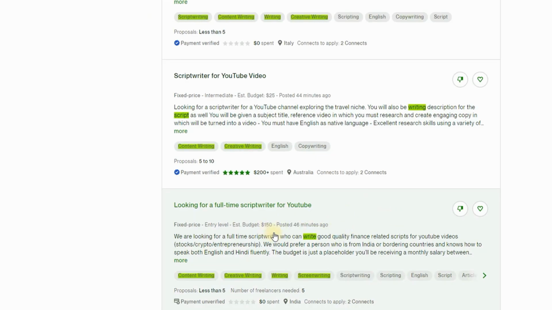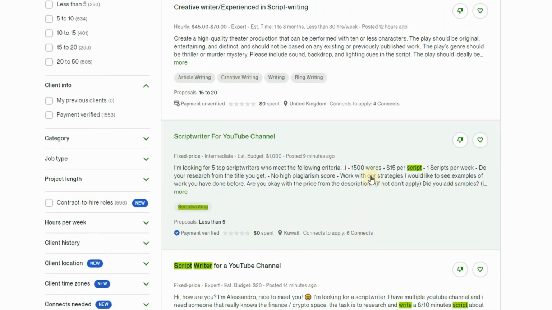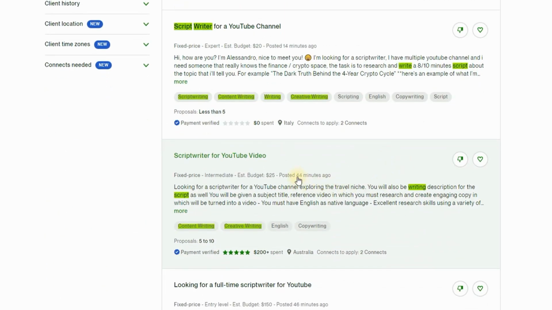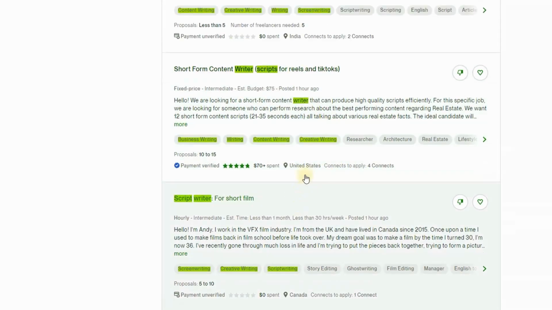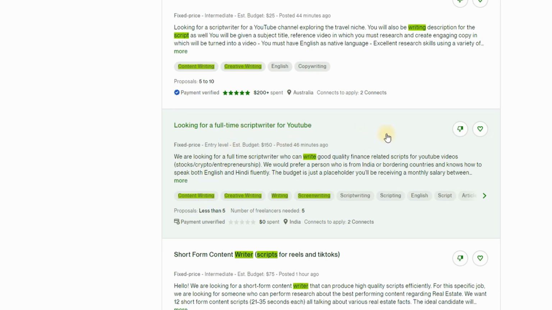So you can contact these people and ask what their script needs to be. Type it in ChatGPT and give it to them. And they're asking for script writers very often. As you can see, 46 minutes ago, 1 hour ago, 9 minutes ago. So you can message every one of them, ask what kind of script they need, then go to ChatGPT, copy paste it, and give it to them.